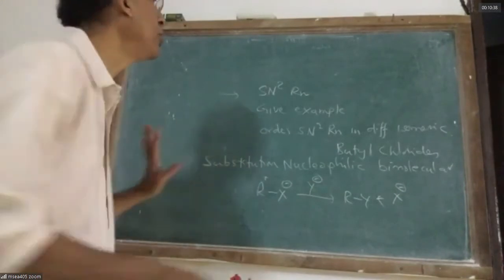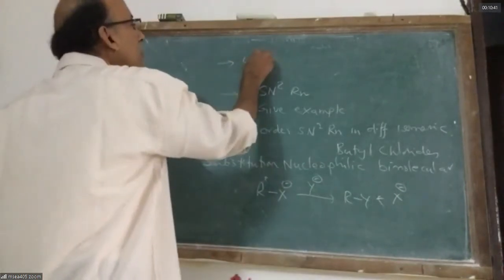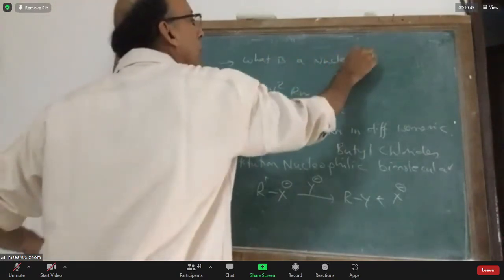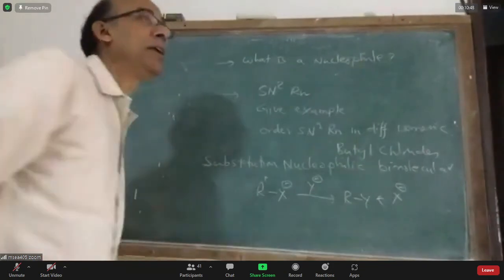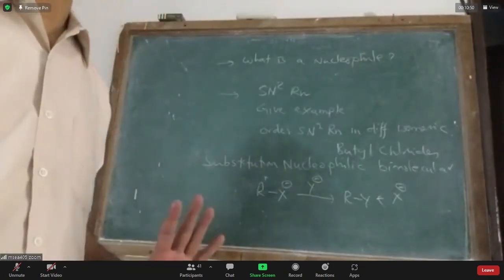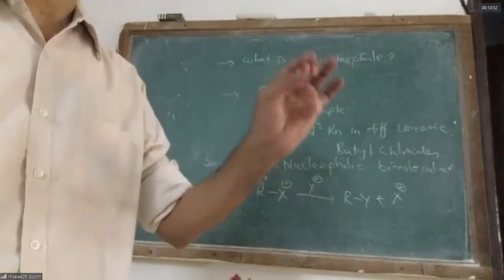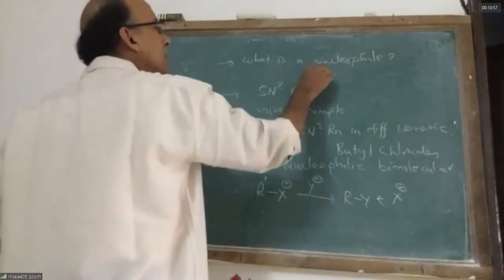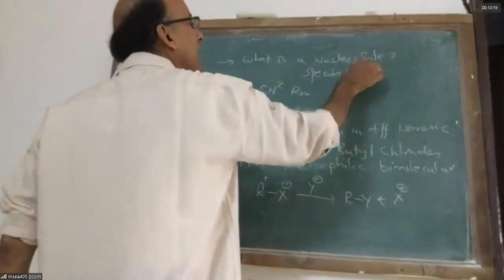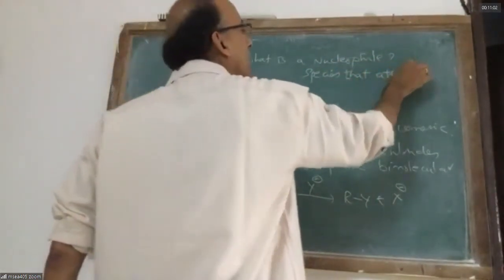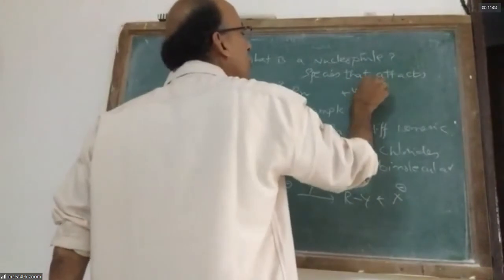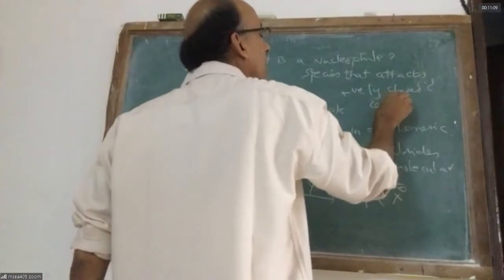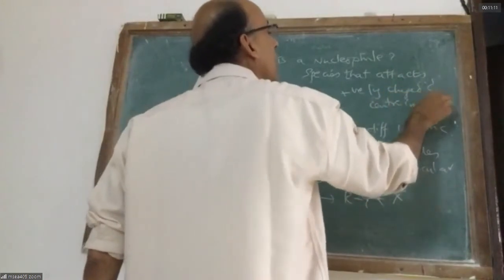What is a nucleophile? That is another question. A nucleophile is a species that can attack a positively charged carbon center in an organic molecule.